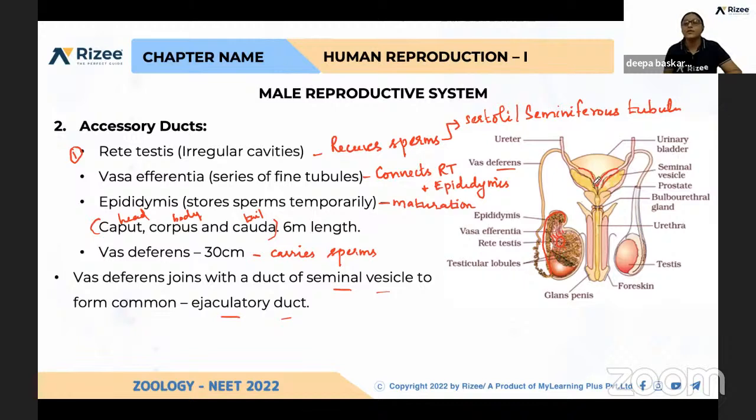A pair of seminal vesicles is present, connected to the vas deferens by the seminal duct. After that, it is called the ejaculatory duct.